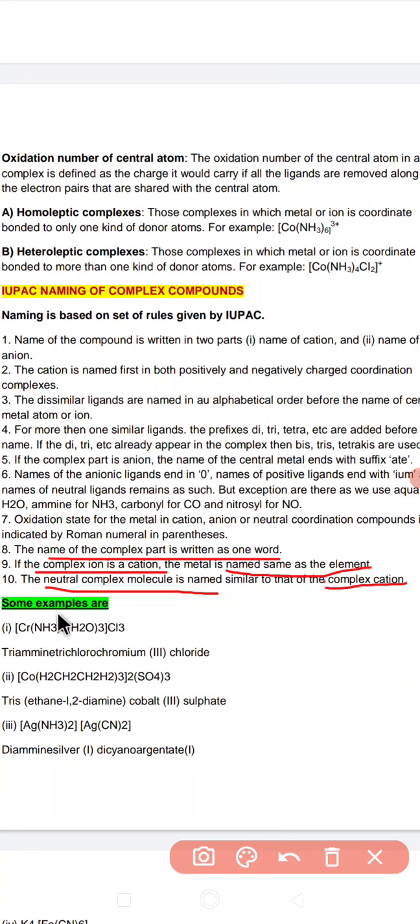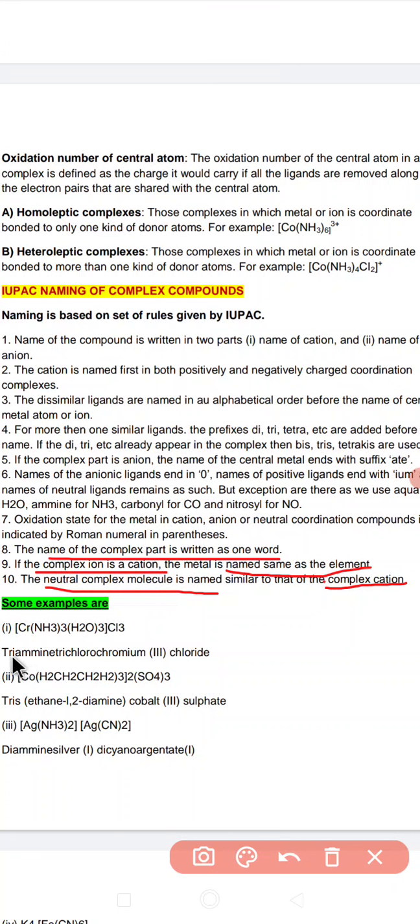See, after that, children, we have some examples over here. See this complex, Cr(NH3)3(H2O)3Cl3. So how will you name it? See here, the central metal ion is chromium. So when I name this type of compound, how many ammonia are there? 3. So it is triammine.